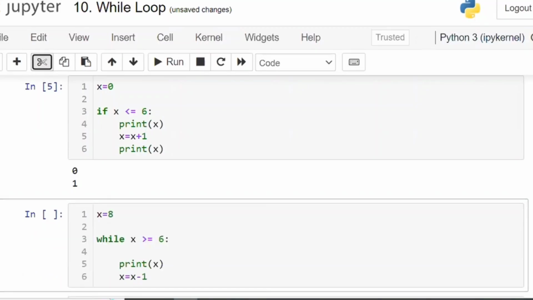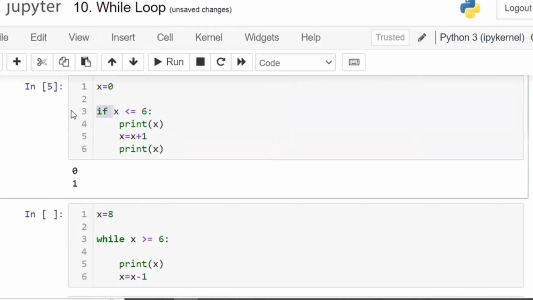Now this is with respect to the if block. Whereas if you write the same thing with while instead of if, what happens? The only difference is that it will come back from here to here. It is not going to stop after one time. It will continue once again. A loop is called repetition, whereas if is for one time. It is checking for only one time. That is the difference between while and if.